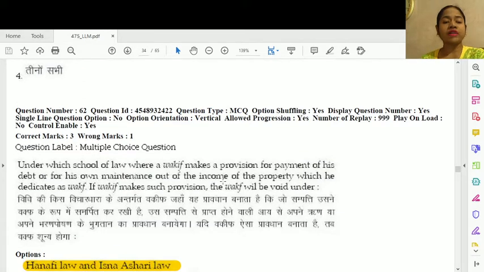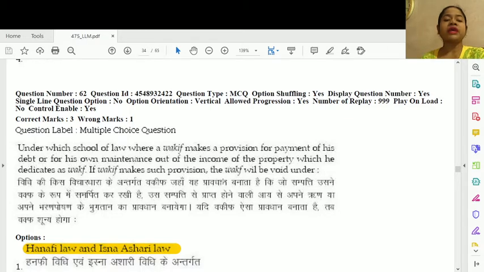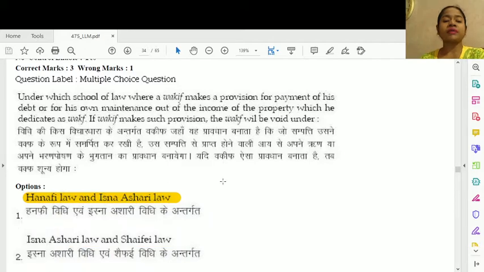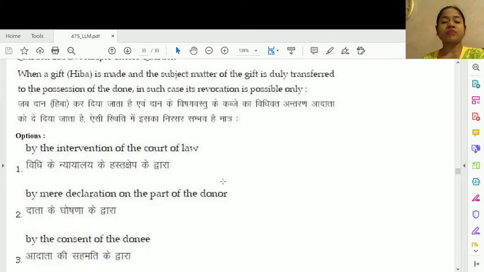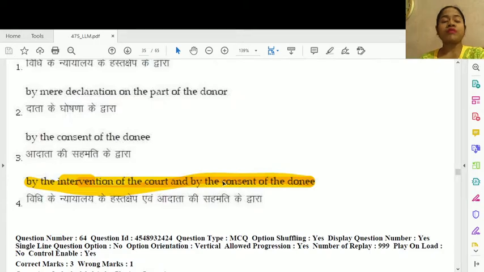Question number 62. Under which school of law, where a waqif makes a provision for payment of his debt or for his own maintenance out of the income of the property which he dedicates as waqf? If waqif makes such provision, the waqf will be void under option number 1, under Hanafi law and Ithna Ashari law. Question number 63. When a gift hiba is made and the subject matter of the gift is duly transferred to the possession of the donee, in such a case revocation is possible only under option number 4, by the intervention of the court and by the consent of the donee.